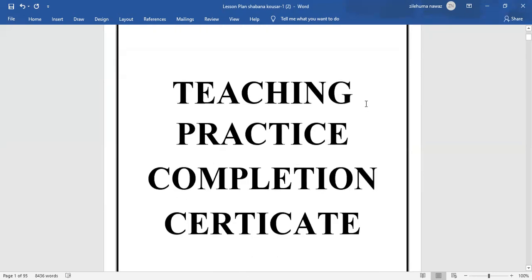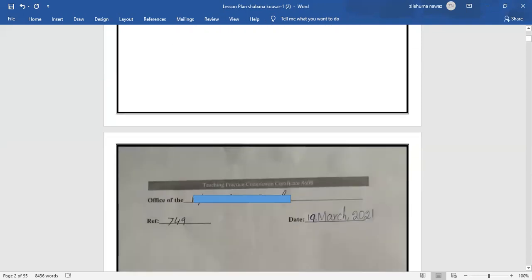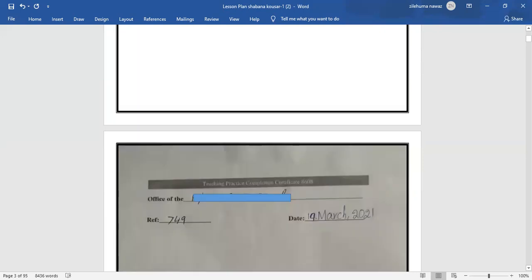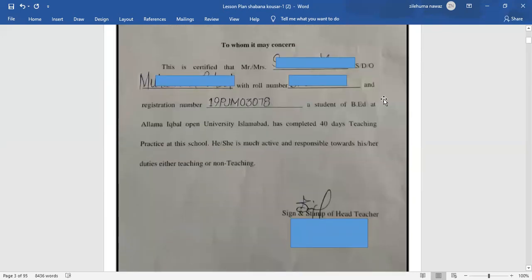Next would be the teaching practice completion certificate. You need to mention your certificate here, and you can download it from the AIU website, in the book download portal.